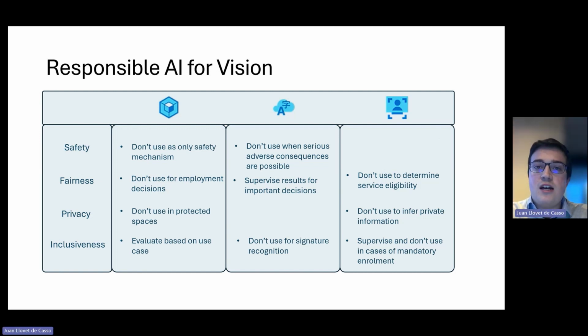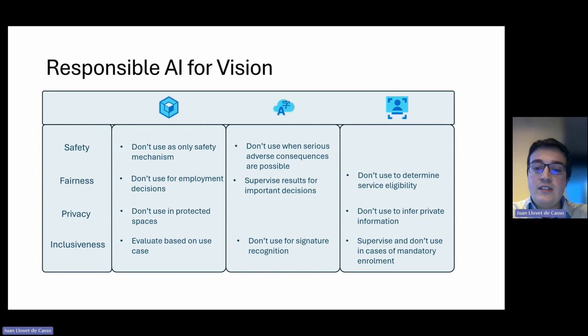When looking at optical character recognition, we see that in terms of safety, in a similar manner to spatial analysis, this model should not be used when serious adverse consequences are possible. In this case, an example could be dispensing medication from a handwritten prescription. In these use cases where identifying the wrong text might lead to severe bad consequences, this model should always be monitored and not allowed to make decisions on its own.